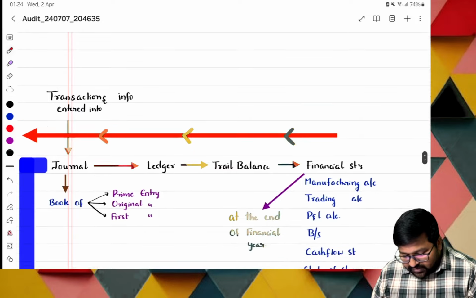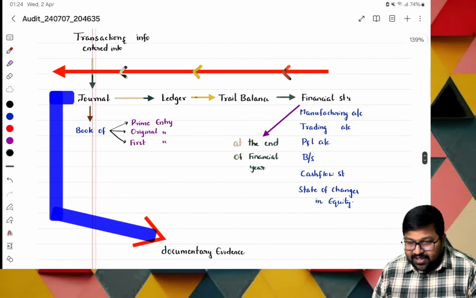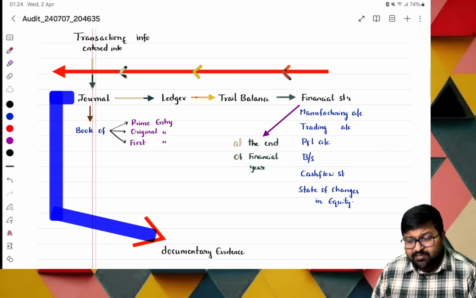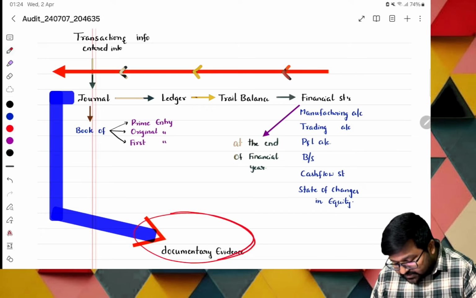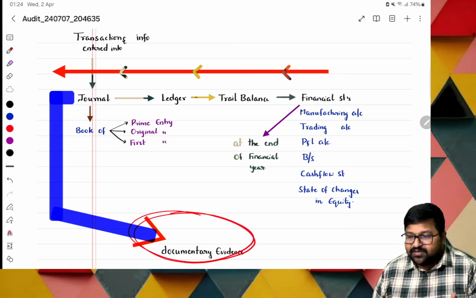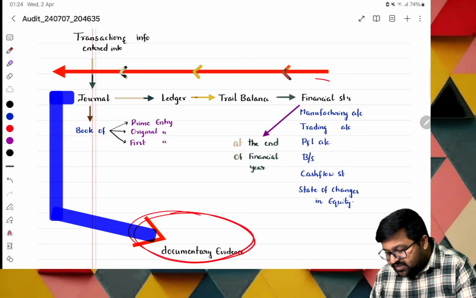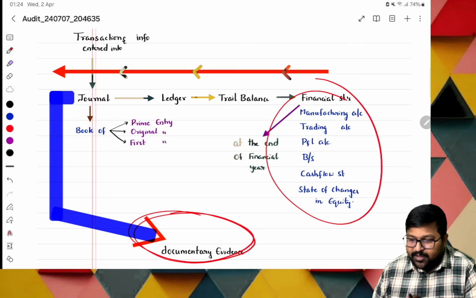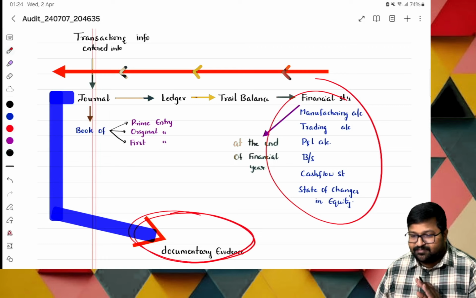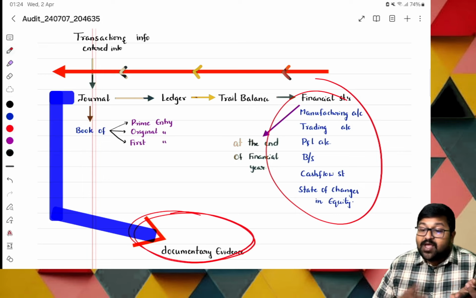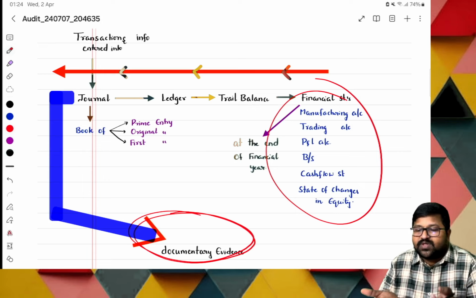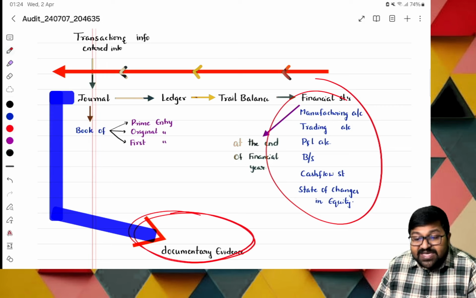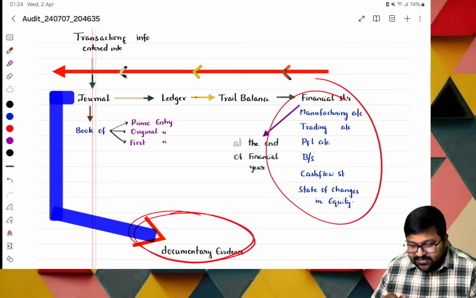Okay, so now let us see. This is the entire transaction flow. I'm repeating again. Here earlier I had not mentioned the documentary evidence. See there, this documentary evidence is nothing but the financial information. When you enter an organization, they may give the financial statements. You have both accounting and auditing expertise, you can read them. But on what basis they are prepared, that is important. Books of accounts are the basis for financial statements. And for books of accounts, the base is documents, that is invoices.